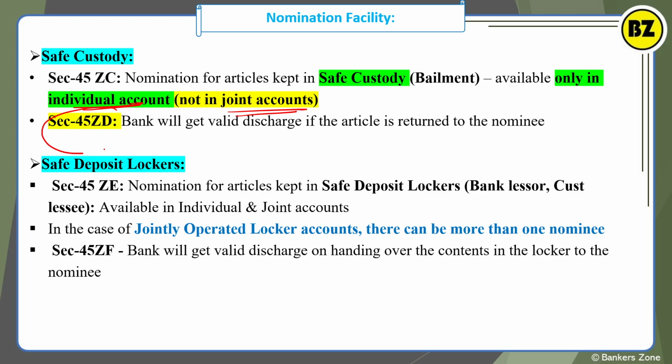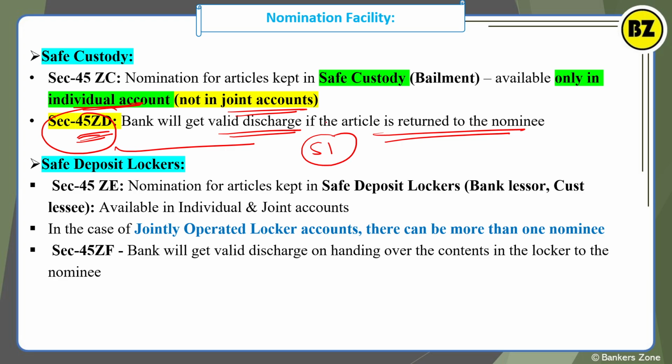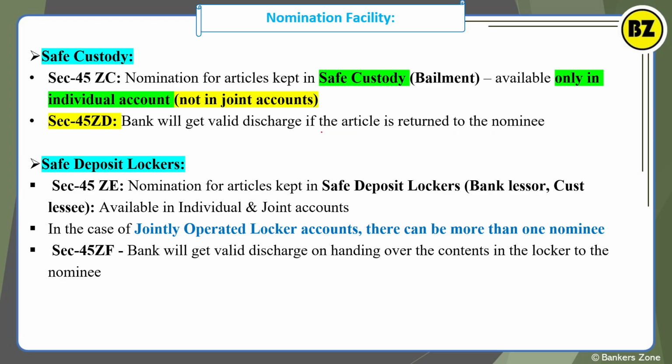Section 45ZD again gives the protection to the banker. A bank will get the valid discharge if the article is returned to the nominee, right? So obviously section 45ZD is simply for the protection to the bankers after discharging the duty of a safe custody. Okay, so simply 45ZD gives protection to the bankers against the safe custody duties. Now safe custody, safe deposit locker.